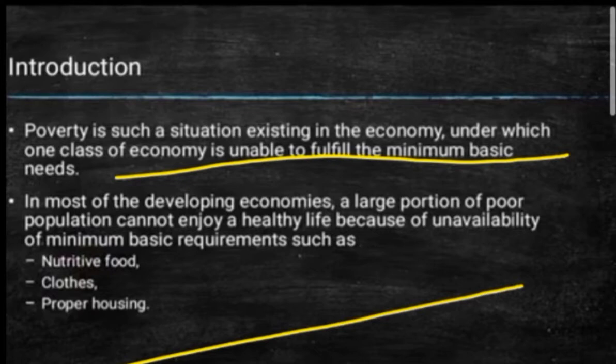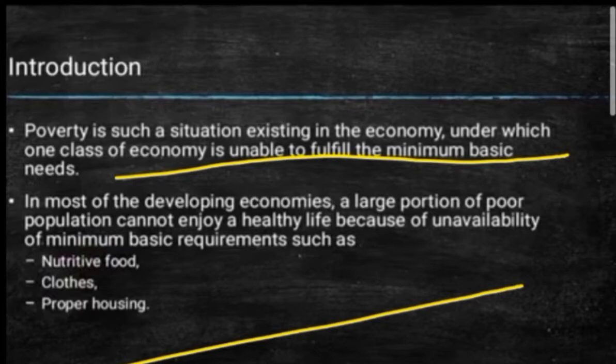So that is correct, students. A number of poor people cannot live a healthy life. Why can't they live? Because whatever is required daily, like food, proper clothing and housing, they are not getting. Even they are unable to get the proper amount of food that we actually eat, rice, dal, vegetables, roti.